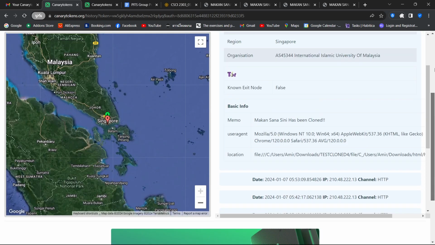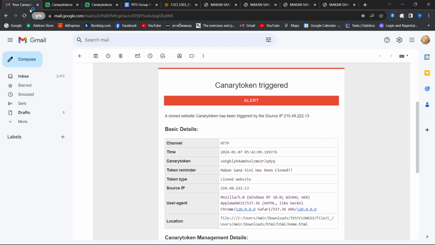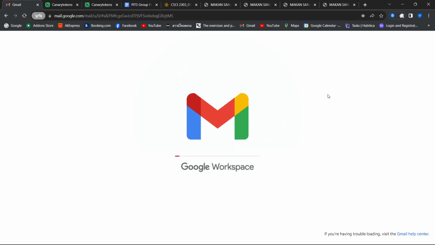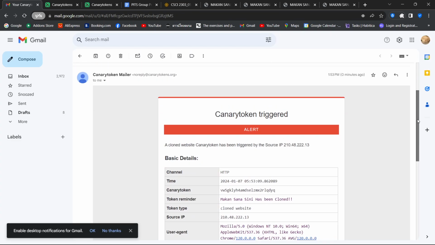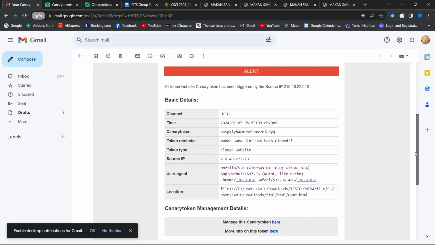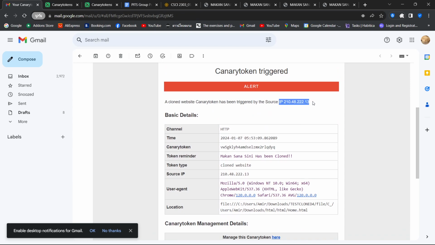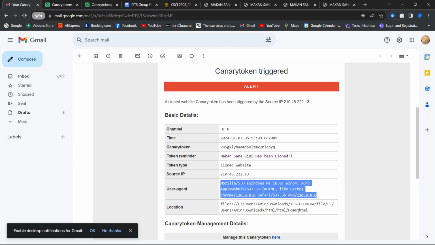HTML, and then we want to see if it has been sent into our email. Oh, it's been sent here, 1:53 PM, 0 minutes ago. Our token has been triggered by this source IP address, and then token reminder, clone site, location file, test clone 4, user agent here, source IP address here, then HTTP.